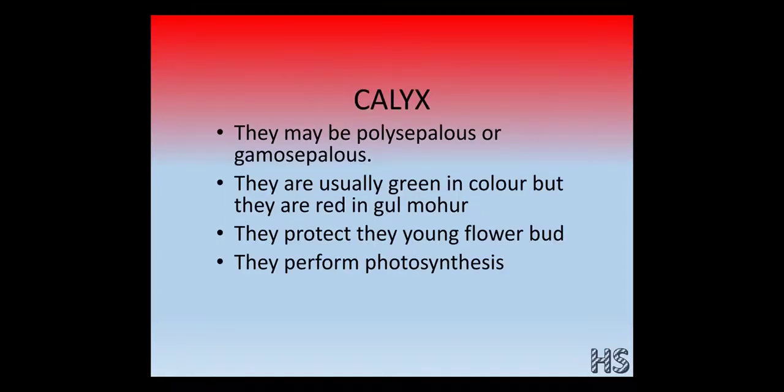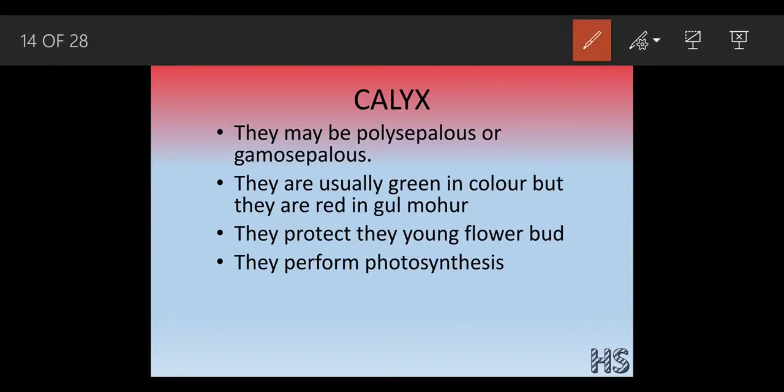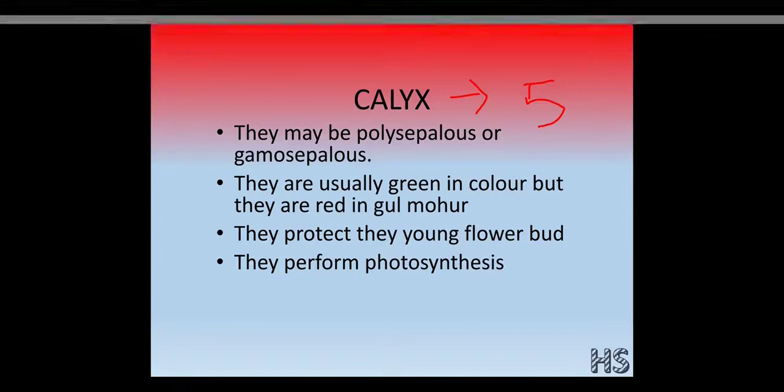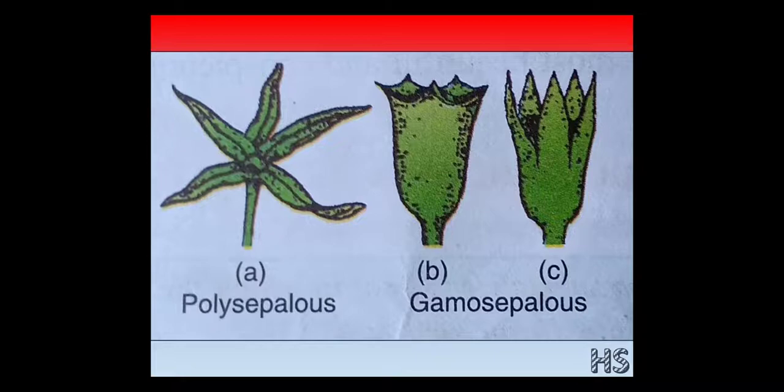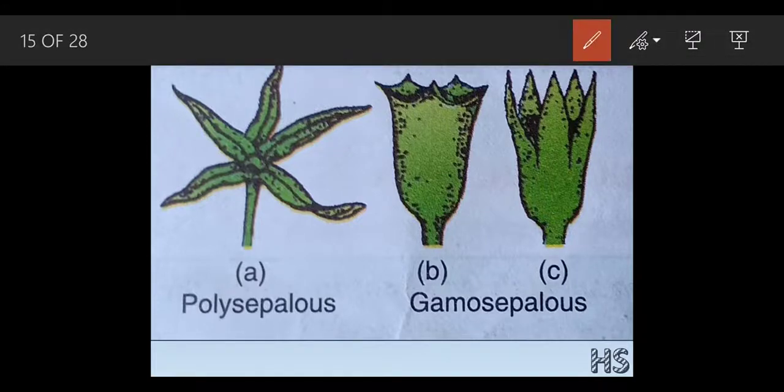Let's study first about the calyx part in detail. The calyx can be of 2 types. It could be polysepalous or gamosepalous. Usually calyx means five. Why does it mean five? Let's understand this with a perfect diagram. So in this structure, if you could see, this is polysepalous and this is gamosepalous.